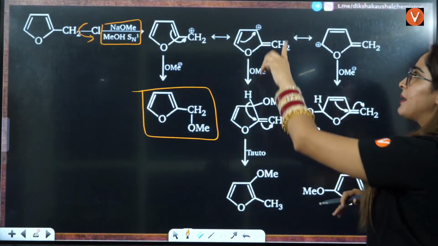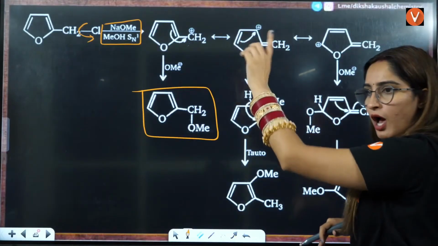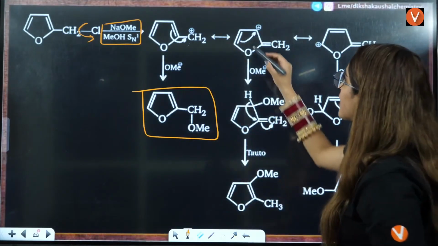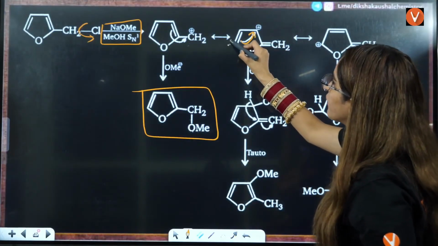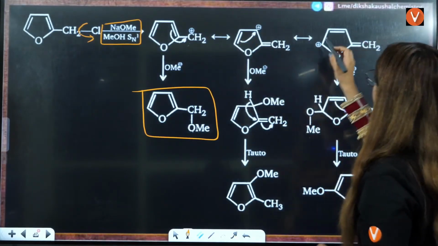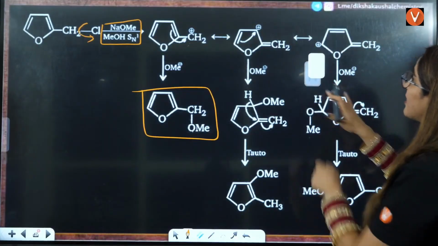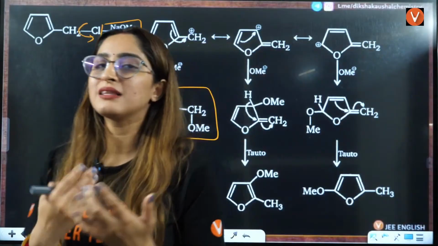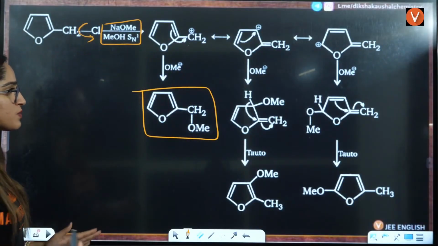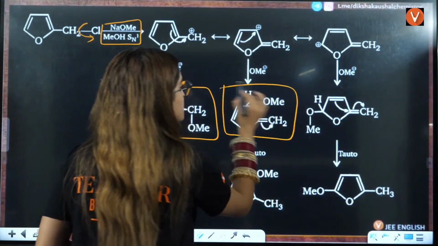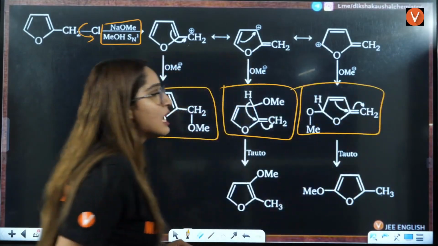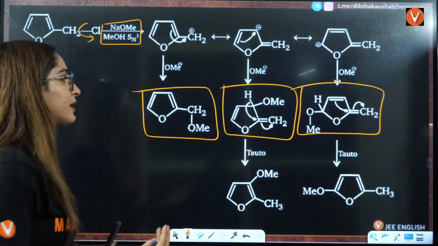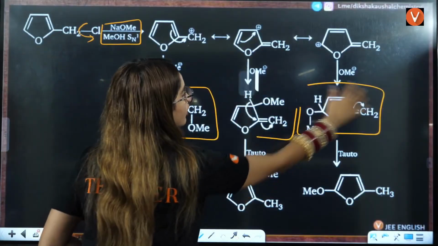Again, what can happen? Positive, single bond, double bond. Again, what can happen? Resonance. So double bond will be shifted here. You will have a positive charge here, right? Double bond is shifted here, positive charge is here. Again, here OMe can get attached, right? So we know that 3 attachments of OMe are possible. This possibility, and this possibility. Now we will see any further rearrangements can happen here or not, right?